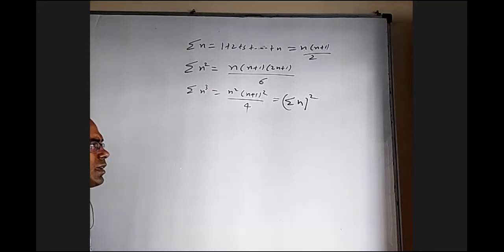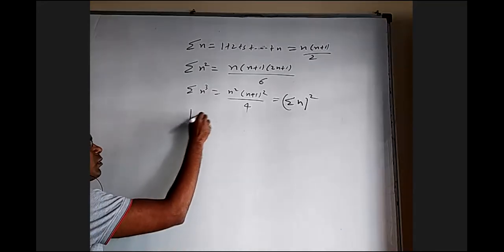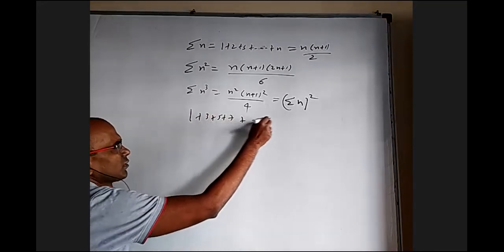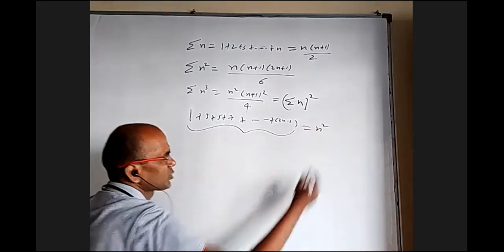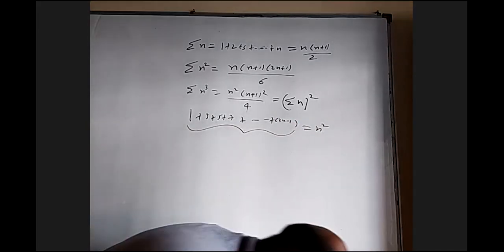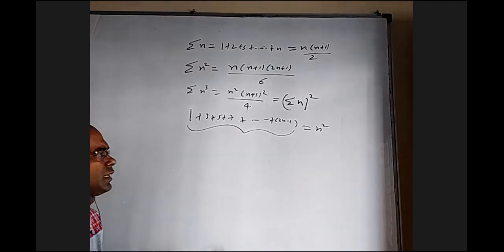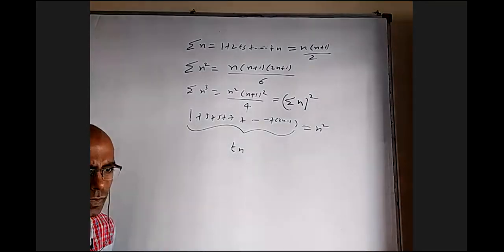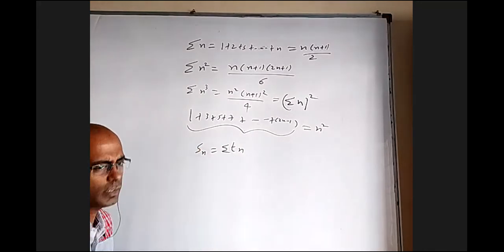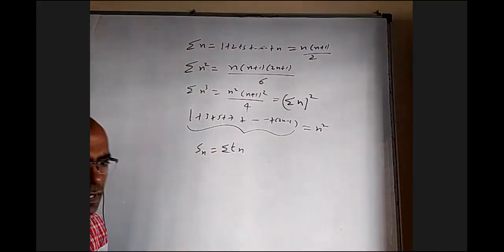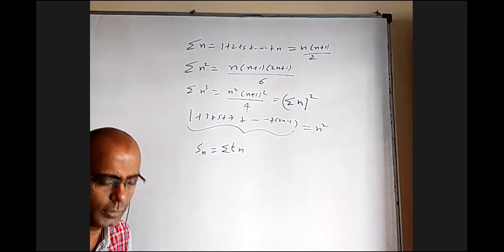Of course, the sum of n odd numbers is n square: 1 plus 3 plus 5 plus 7 and so on up to 2n minus 1. The sum of n odd numbers is n square. These are some formulas here. There will be some questions where they will give Tn, and from that you have to find Sn. So you'll write Sn equal to sigma Tn, use these kinds of formulas and find the answer.